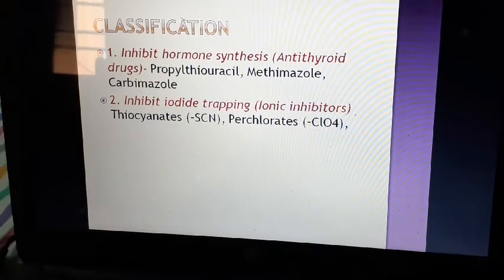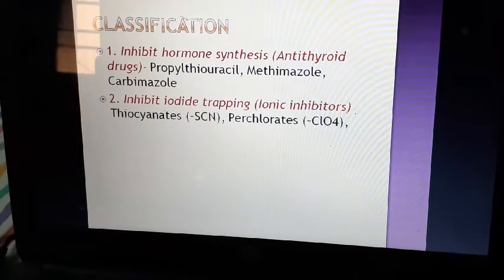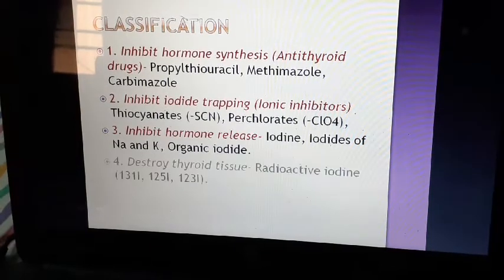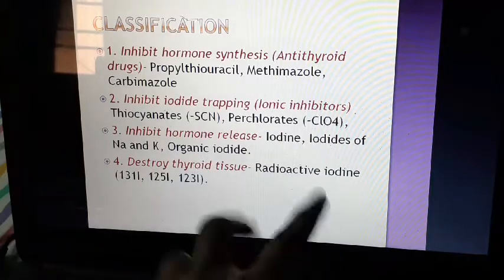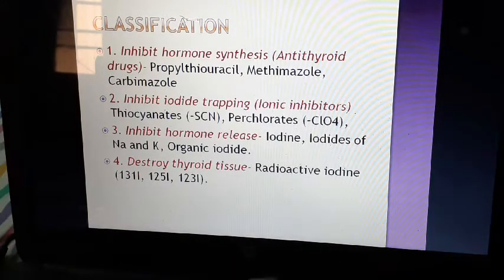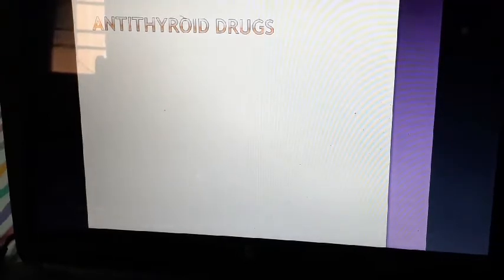Inhibit the iodine trapping: these are called ionic inhibitors, thiocyanate, perchlorate. Inhibit hormone release: iodide, organic iodide, also lithium. But lithium is not used as a drug in the treatment of hyperthyroidism, that's why it is not mentioned here. Iodides of sodium and potassium, and organic iodide, are used in the treatment of hyperthyroidism; they inhibit the hormone release. And radioactive iodine destroys the thyroid tissue. For radioactive iodine, we can use iodine 131, 125, or 133. So these are the antithyroid drugs.